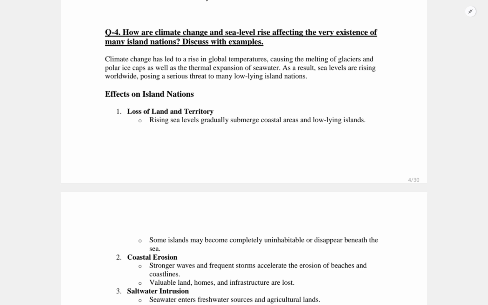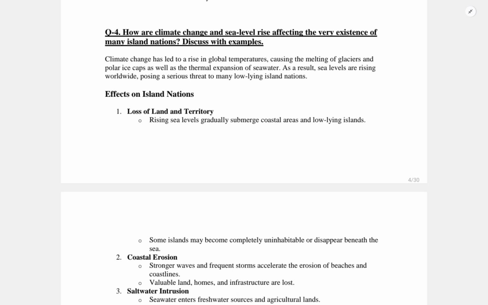So as we can see, because of climate change, global temperatures are rising. Because of the temperature rise, the glaciers are melting, and the polar ice caps too, along with thermal expansion, which is contributing to sea level rise and the increase of water in the sea. This is indirectly becoming a serious threat towards island nations.